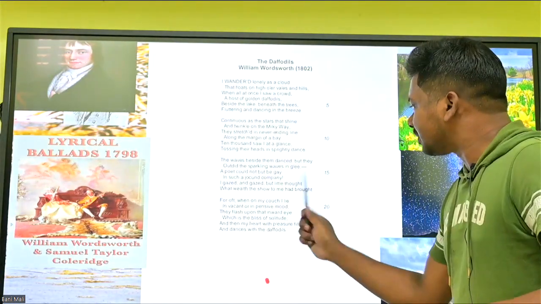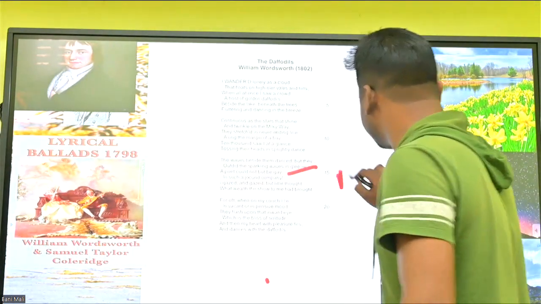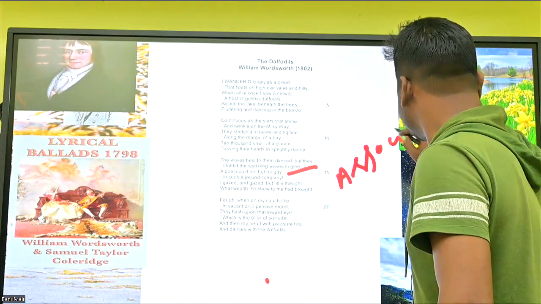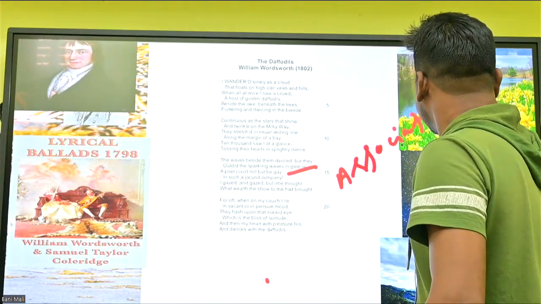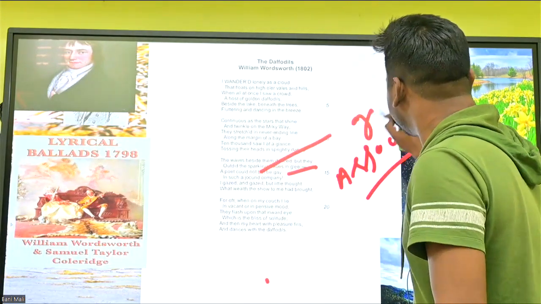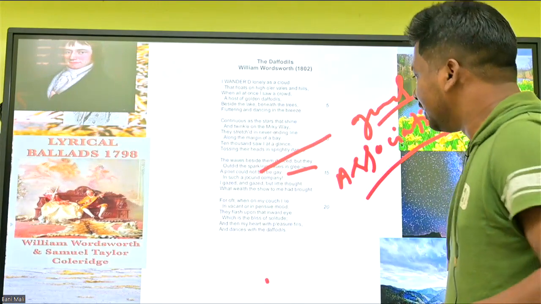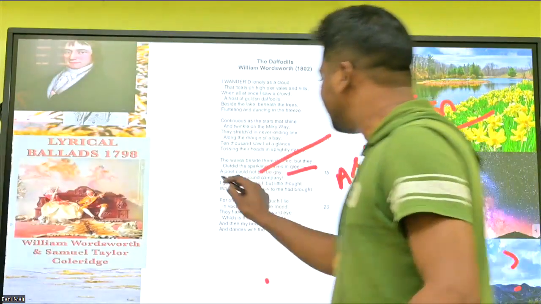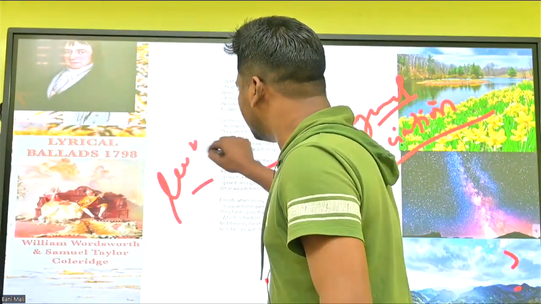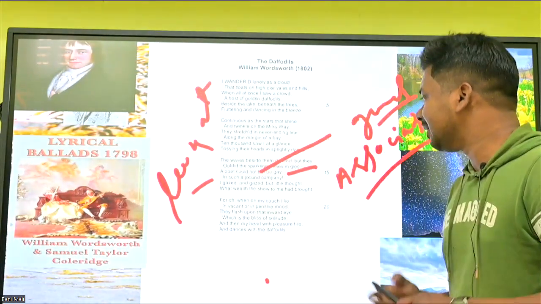In such a jocund company. Company means association. Jocund means pleasant and good, we can say. Okay, light company. I gazed and gazed. Gaze means look, looking at. Okay, I gaze and gaze, but little thought.